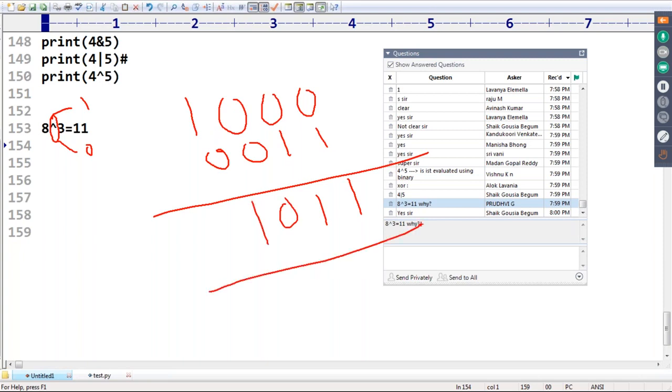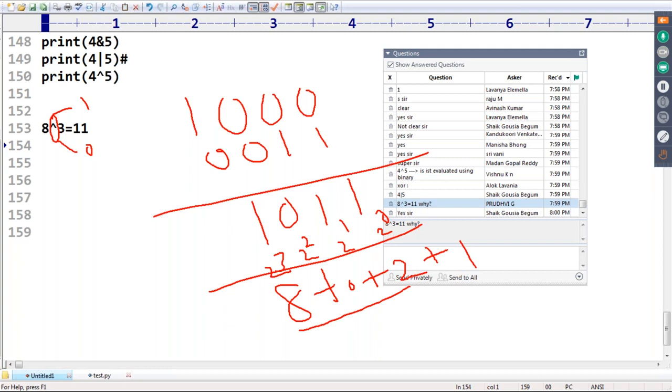So 1 0 1 1. 2 power 0, 2 power 1, 2 square, 2 cube. So 1 into 2 cube means 8, plus 0 into 4, 0 only, plus 1 into 2 power 1 is 2, 1 into 2 power 0 is 1. Sir, 8 plus 2 is 10, 10 plus 1 is 11.